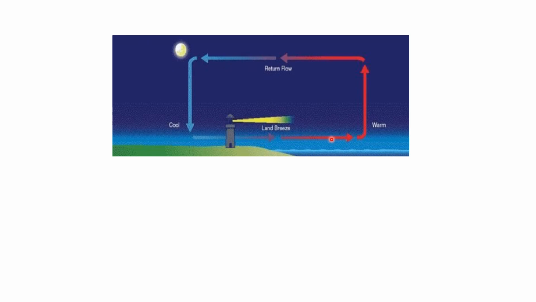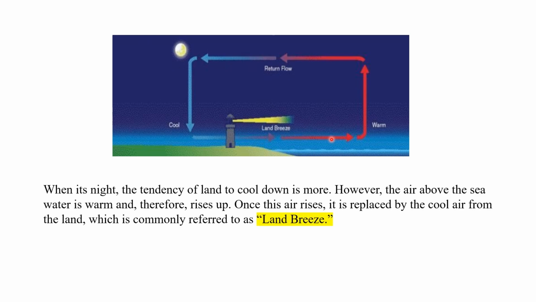So let's look at the answer for this question. When it is night, the tendency of land to cool down is more. However, the air above the sea water is warm and therefore rises up. Once this air rises, it is replaced by the cool air from the land, which is commonly referred to as the land breeze.